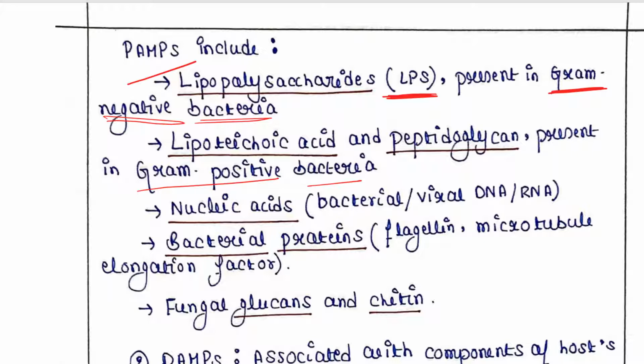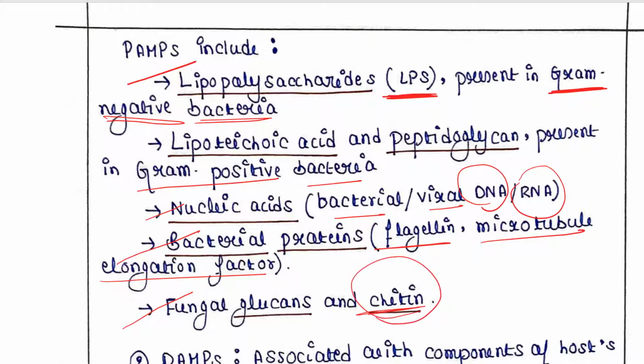PAMPs could be nucleic acids, that is bacterial or viral nucleic acids. They could be DNA, they could be RNA; any type of bacterial or viral nucleotides come under PAMPs. Bacterial proteins like flagellin and elongation factor are also PAMPs. PAMPs could also be fungal glucans and chitin. Fungi have chitin in their cell wall, as we know, and these may act as PAMPs.